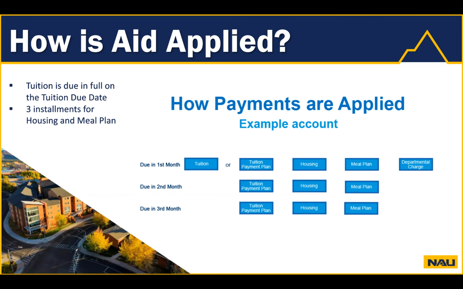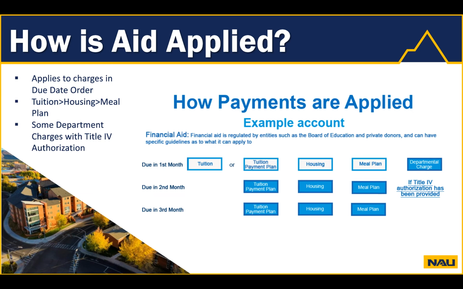So, how does aid apply to the account? Before talking about how aid applies after it disperses, let's take a quick look at how charges are typically arranged in a term. Tuition and mandatory university fees are due in full at the beginning of the term on the tuition due date. Housing and meal plan charges are typically broken up into 3 installments due monthly, with the first installment also due on the tuition due date. Keep in mind that as long as the charges are posted, you can make a payment for them. You can pay your semester charges up front or take advantage of the different due dates throughout the semester.